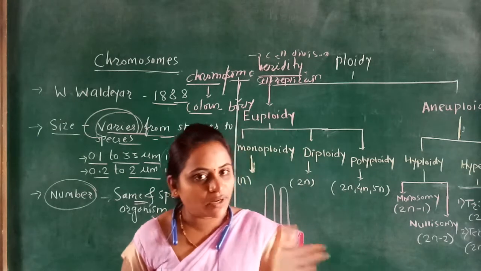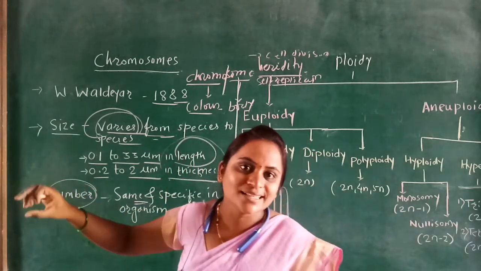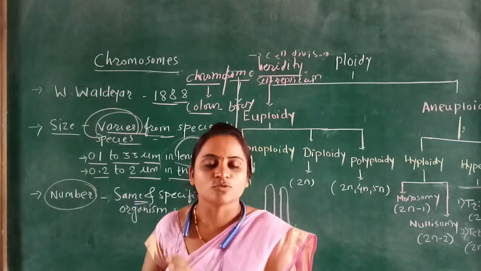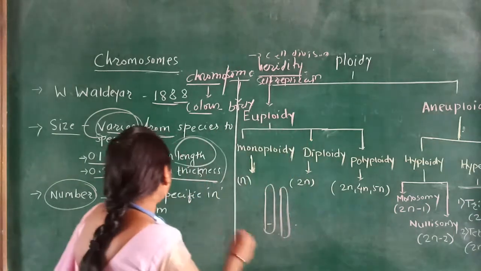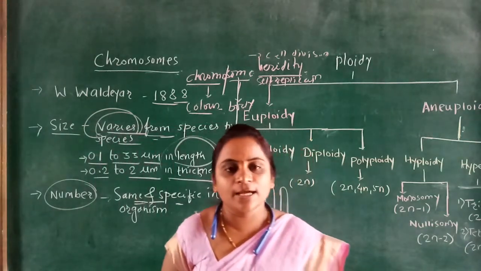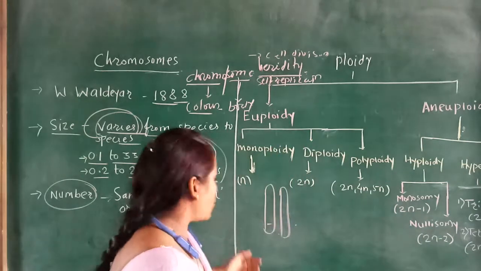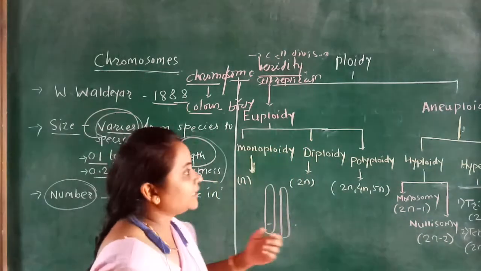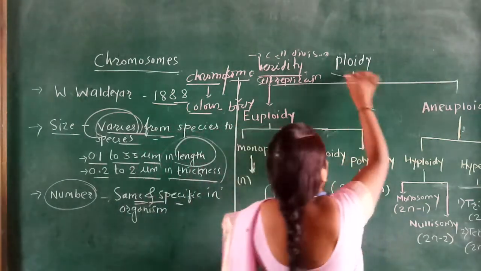In pairs, 23 pairs are present, and when we count them as singles, the total is 46 chromosomes present in the human being. So we are saying that it is the same or specific number which is present inside the organism or in any individual. When we discuss the number of chromosomes, at that time you have to see one of the terminologies, that is the ploidy.